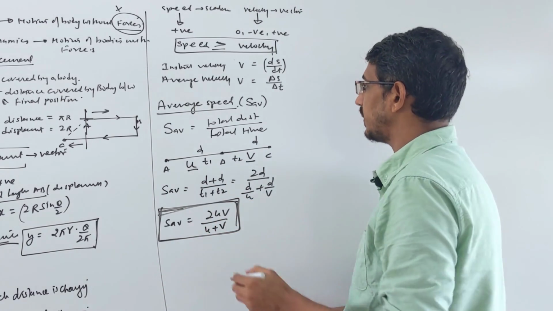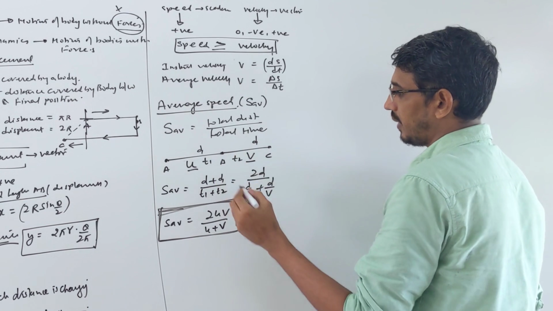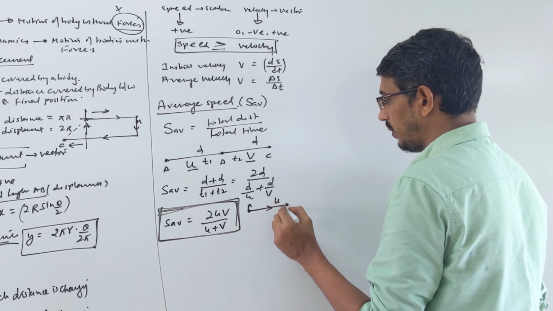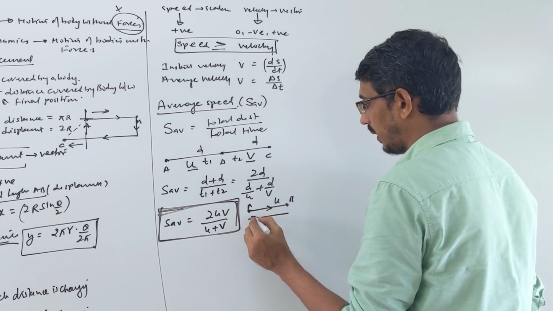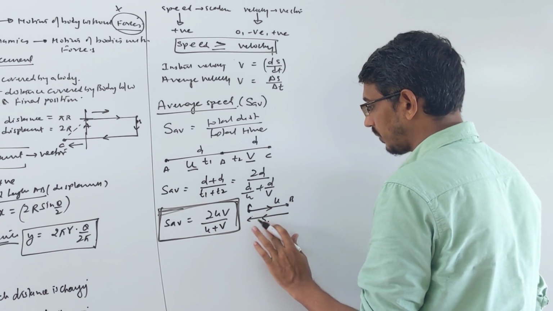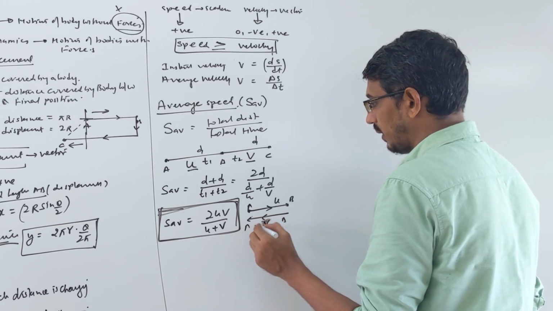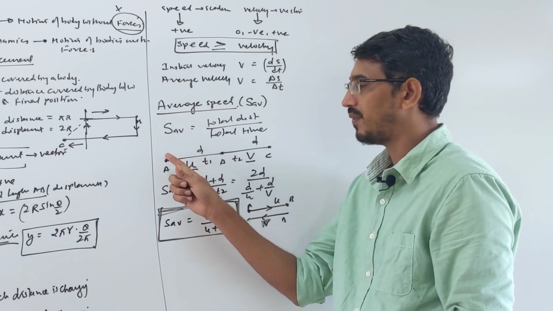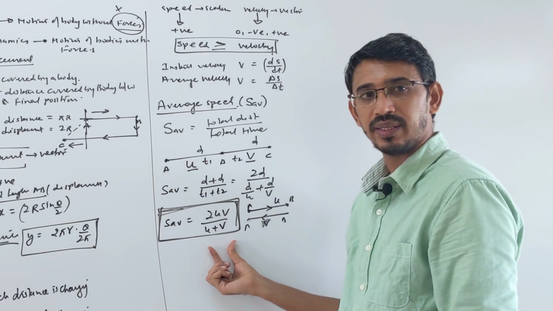You can also do it like this. You go from A to B with speed u, then you come back from B to A with speed v. Correct? That is also okay. In this case also, because we are talking about scalar distance only and they are asking average speed, it is the same answer only.